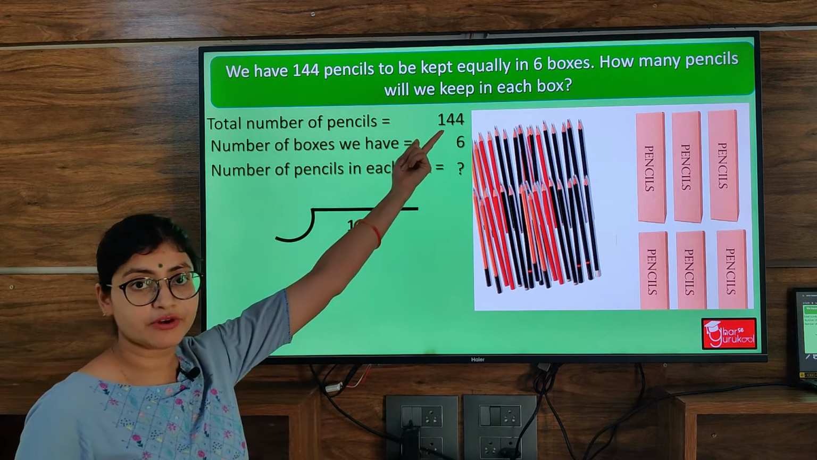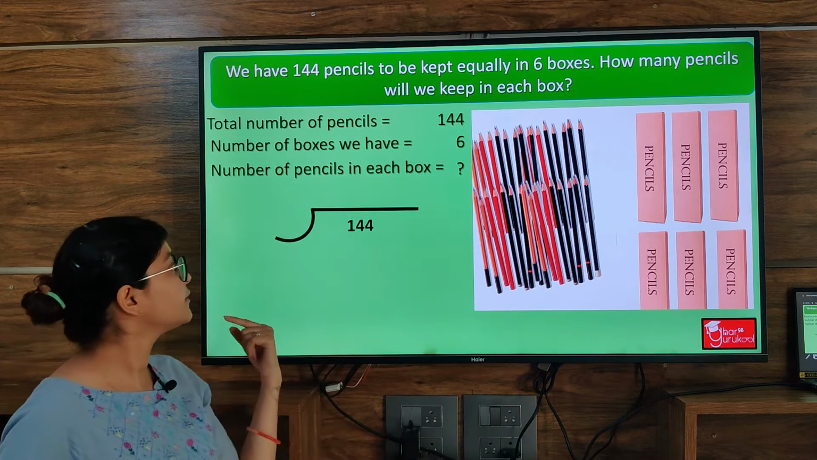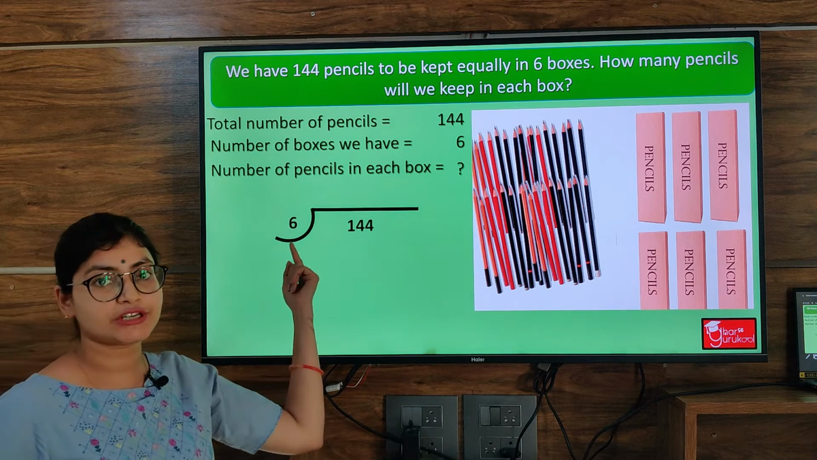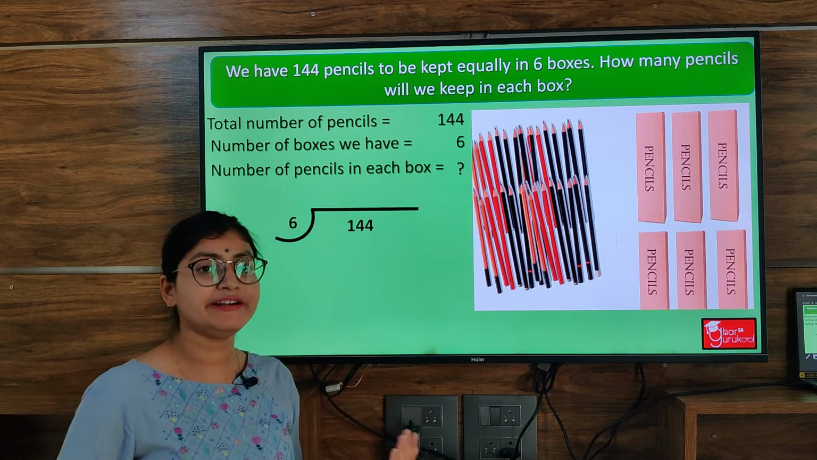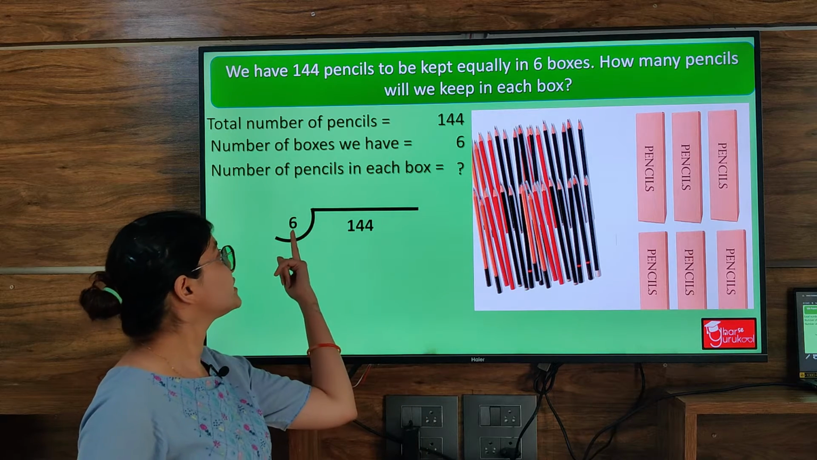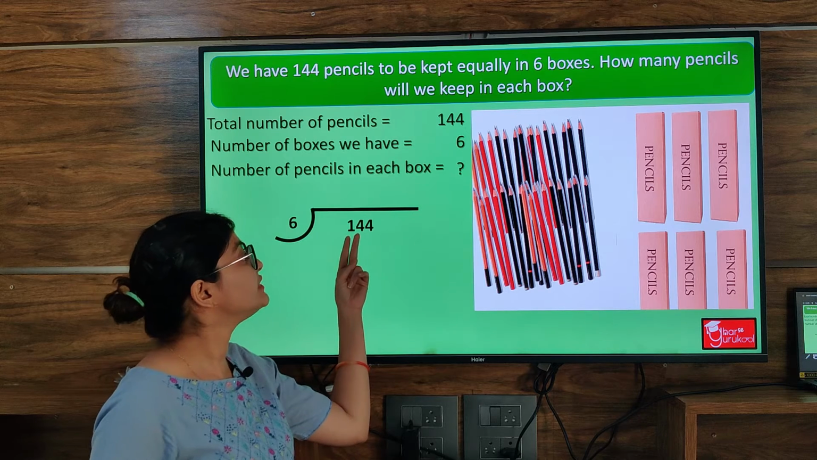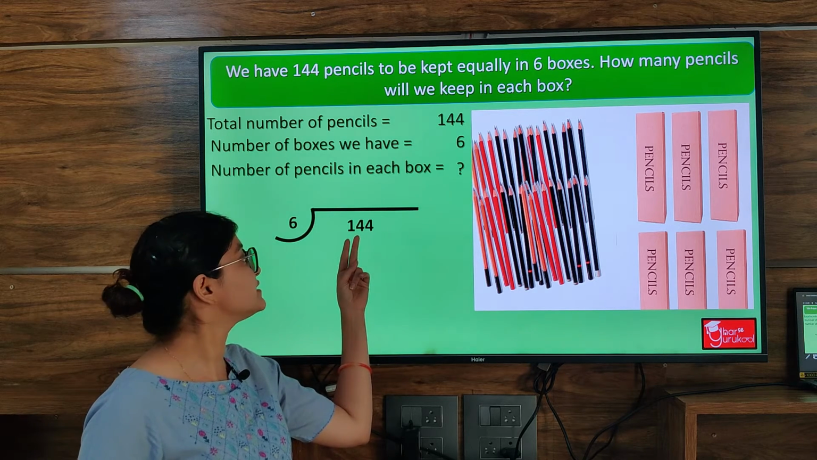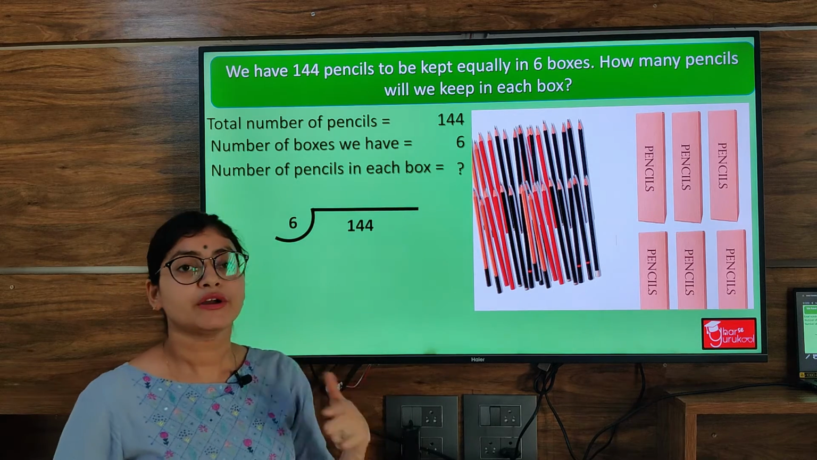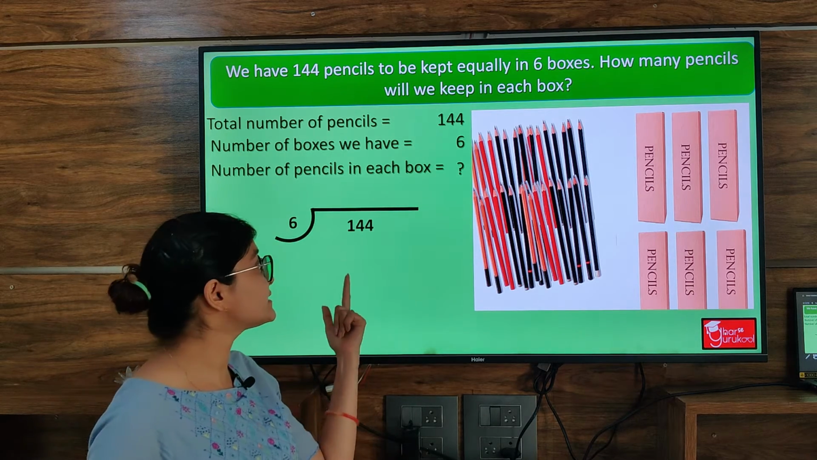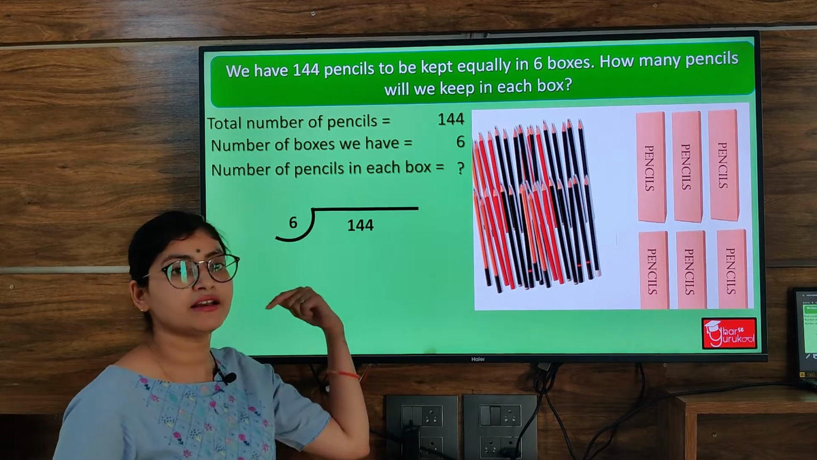Now 144 is the number that we have to divide. So it will come inside. And 6 is the total number of boxes. Now, as we did earlier, we will repeat the same process. First we will compare 6 and 1, but 1 is a smaller number. So we will take 14 the first time. Now we will compare 14 with 6. Now read in your mind the table of 6 till the time 14 or the nearest number to 14 comes.